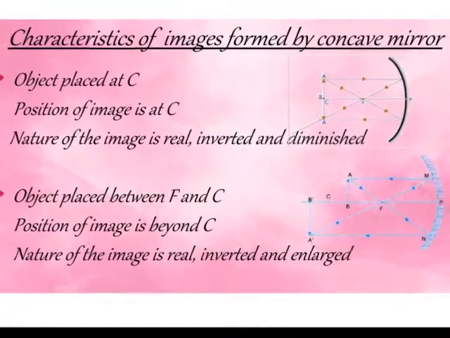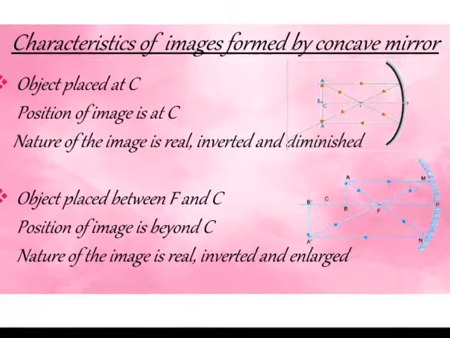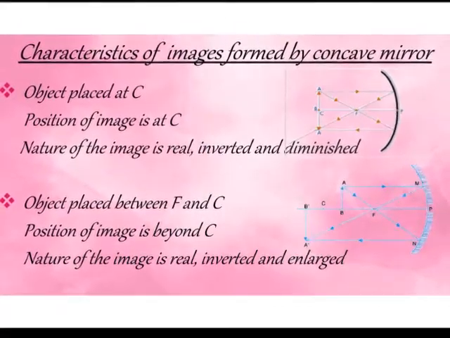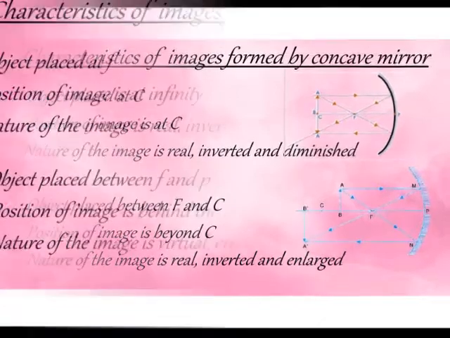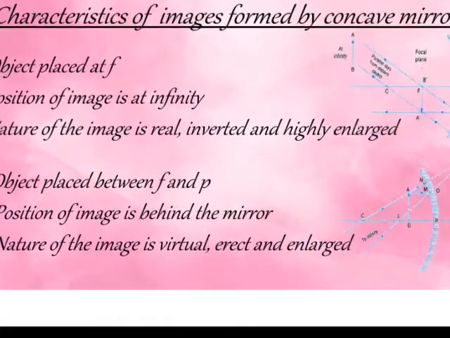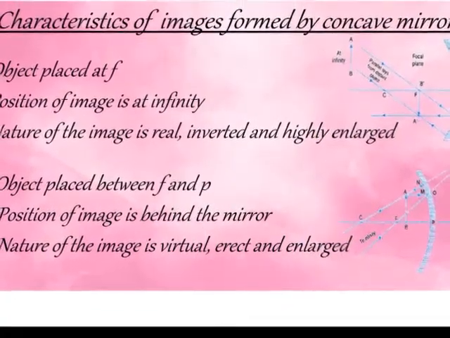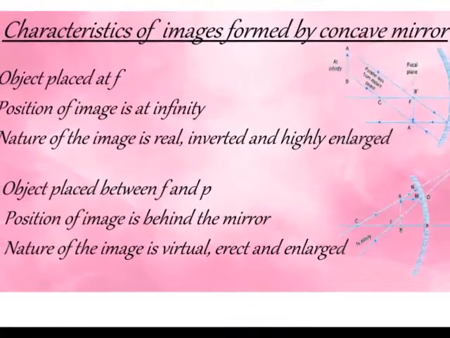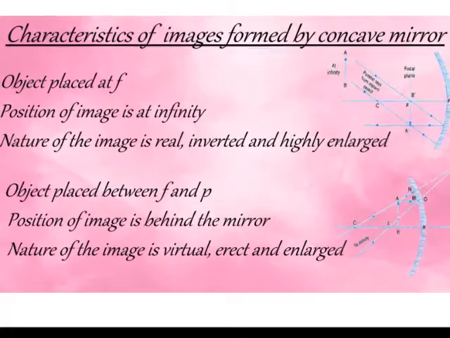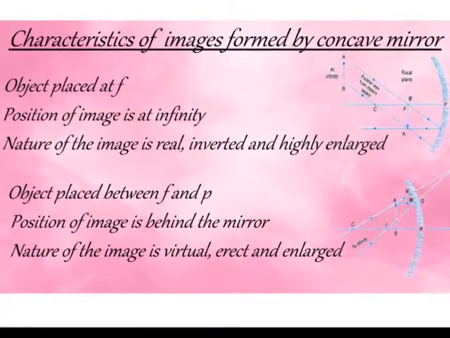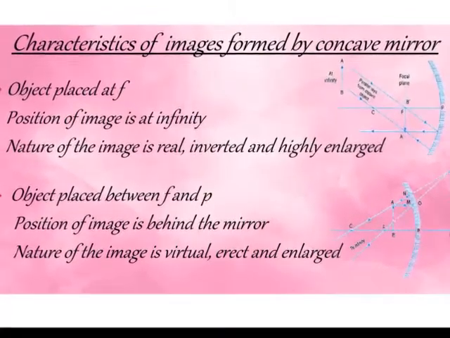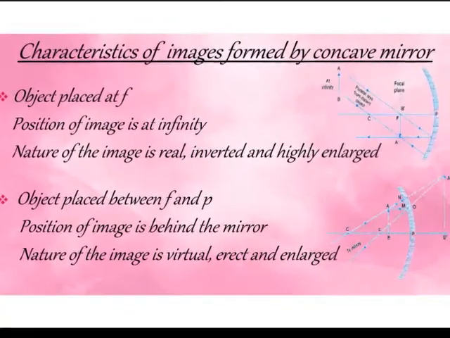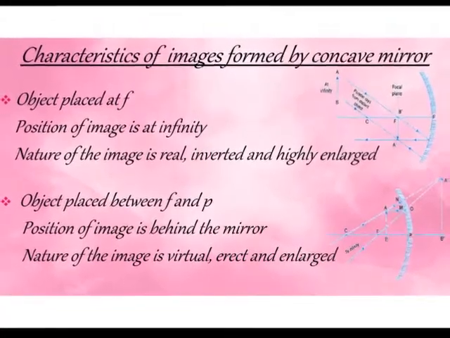Object placed between F and C. Position of image is beyond C. Nature of image is real, inverted and enlarged. Object placed at F. Position of image is at infinity. Nature of the image is real, inverted and highly enlarged. Object placed between F and P. Position of image is behind the mirror. Nature of image is virtual, erect and enlarged.